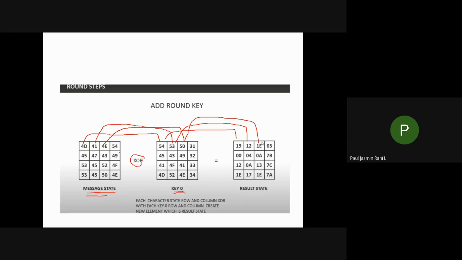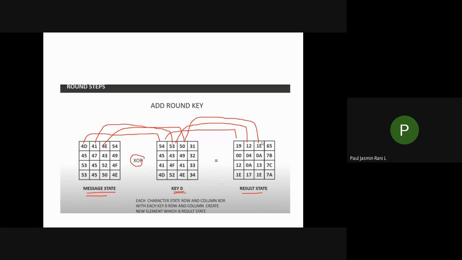Like this, you have to do your message state and key state with XOR. When you do this, you will get your result state. Like this, you have to do each and everything. After completing this, you will get your result state. Can you follow this? Yes. Okay, so let's move on to the next state.